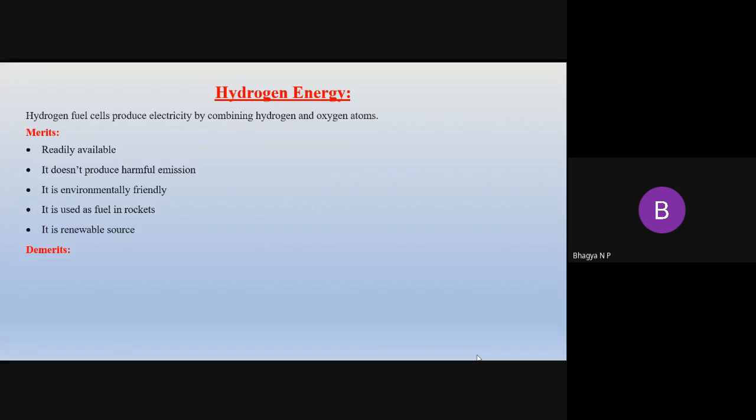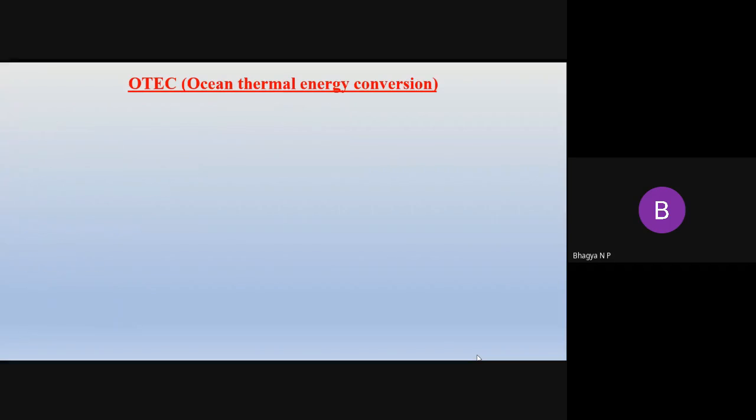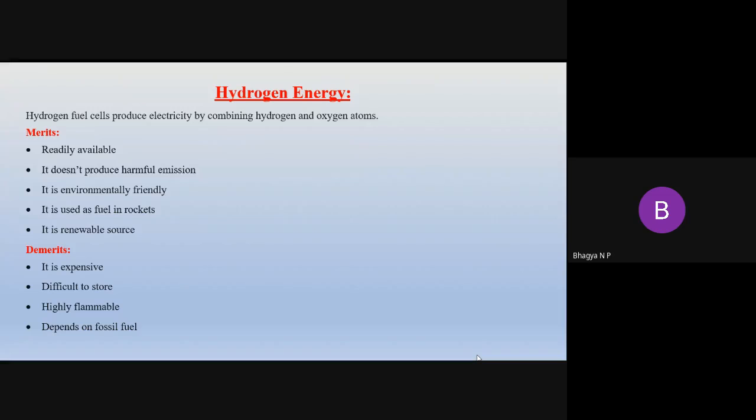What are the disadvantages or demerits of hydrogen energy? It is very expensive, the construction cost is very high, it is difficult to store, highly flammable, and depends on fossil fuels. So these are the disadvantages of hydrogen fuel.